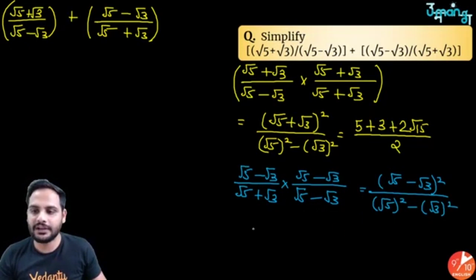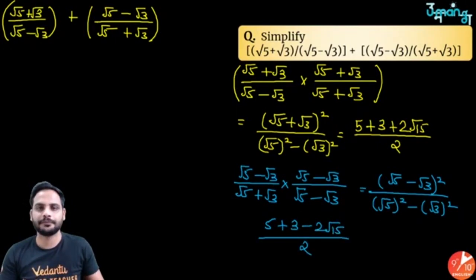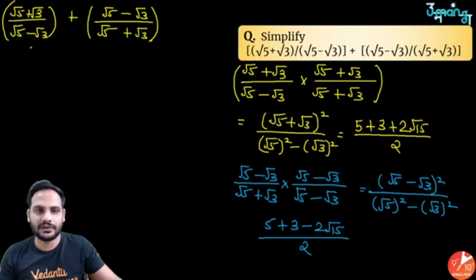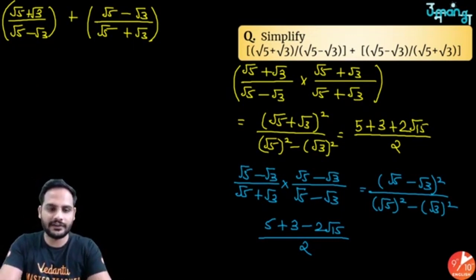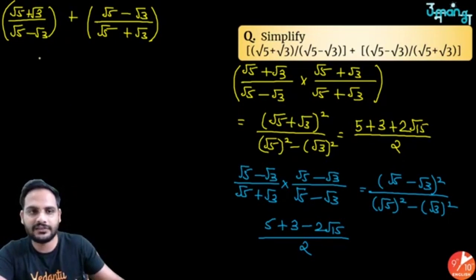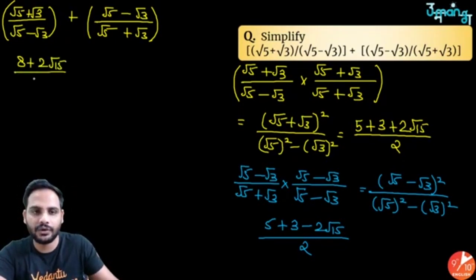Right? So it will be equal to root 5 whole square, which is 5, plus 3 minus 2 root 15, divided by 5 minus 3, which is equal to 2. Got it? We got these values. So I can say now that, sir, it will become what? By the first part, 5 plus 3, which is 8 plus 2 root 15, whole divided by 2, plus 8 minus 2 root 15, whole divided by 2.